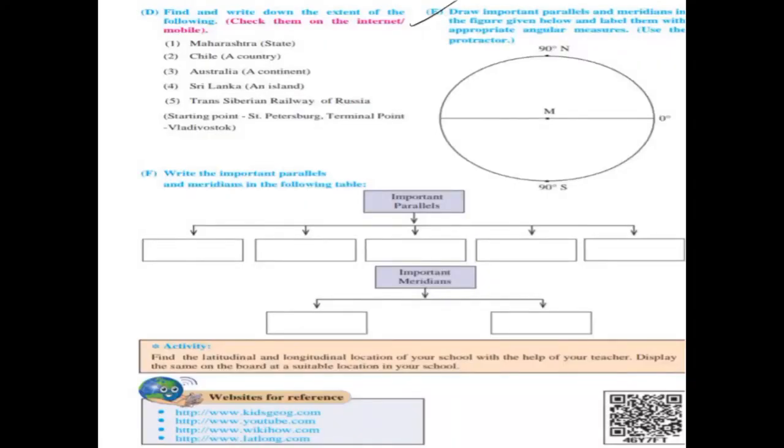Question number D. You have to try the answers on your own with the help of your school teacher. Draw important parallels and meridians in the figure given below and label them with appropriate angular measures. Use the protractor.